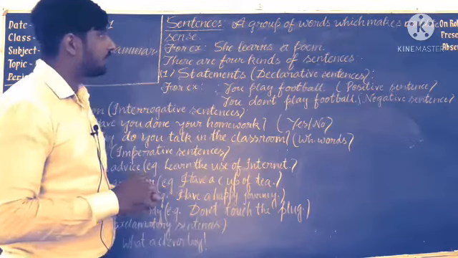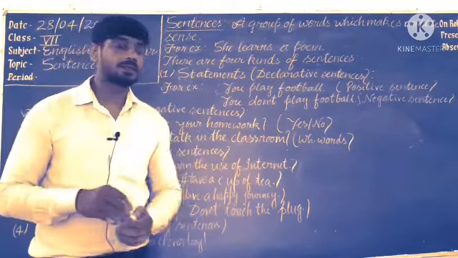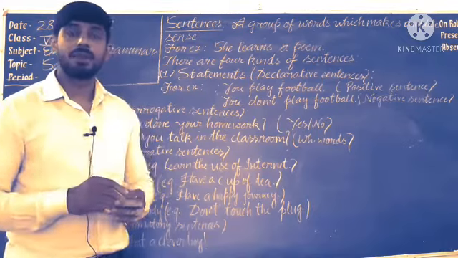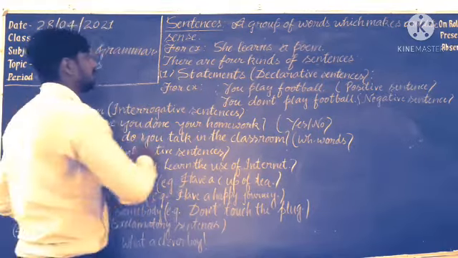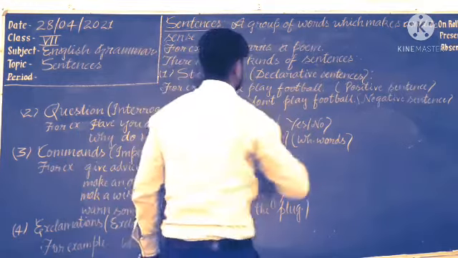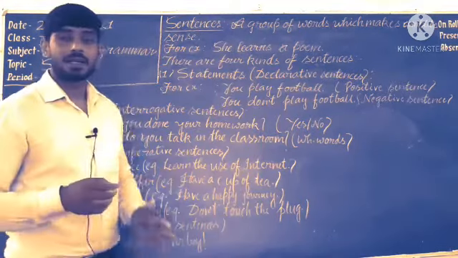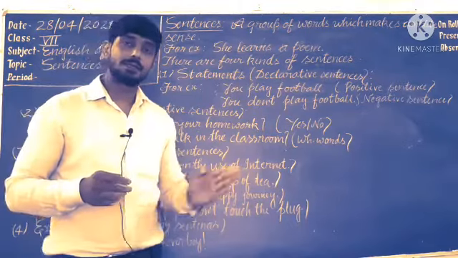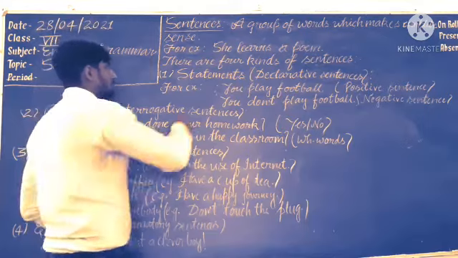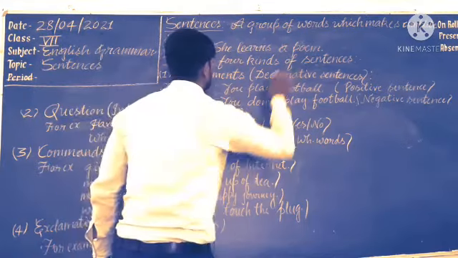Afterward, you know that a group of words which makes a complete sense will be known as a sentence. So here the example is: she learns a poem. Here we are getting complete sense, so it is a sentence. Understand? Now we are going to read that there are 4 kinds of sentences.